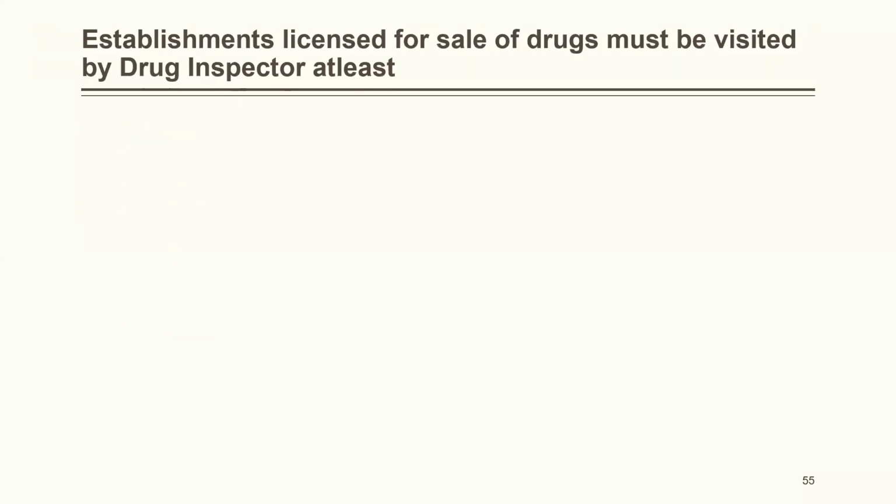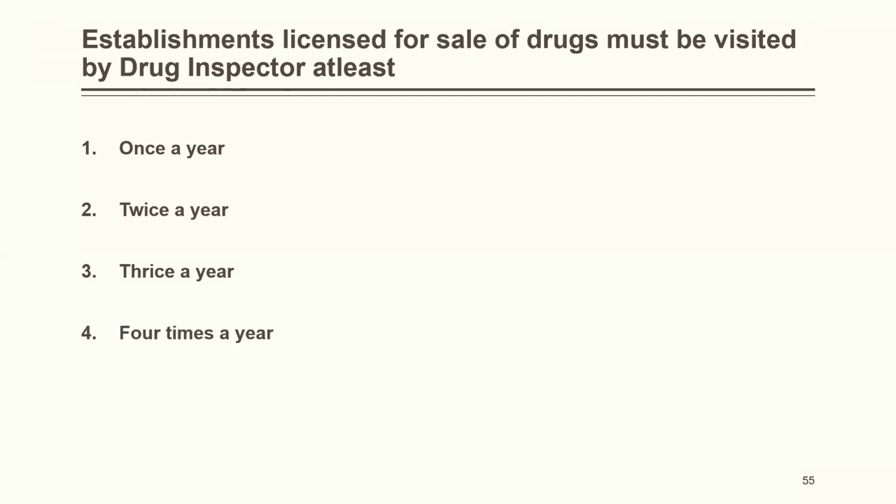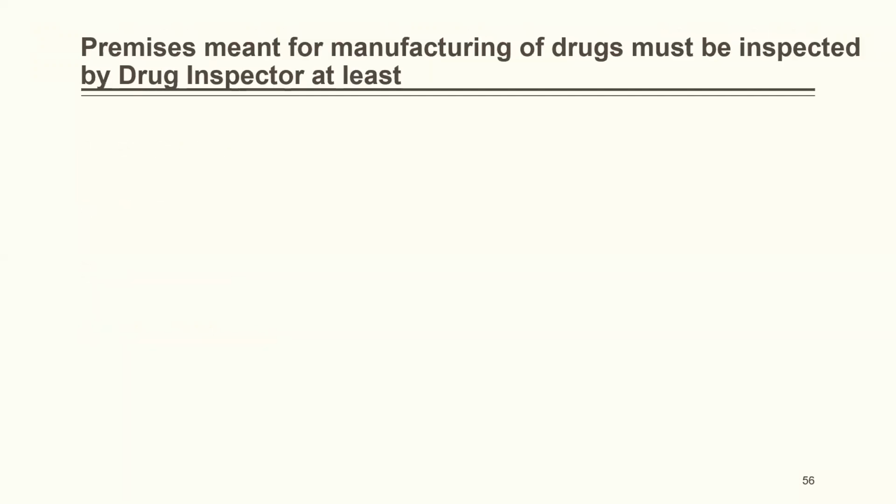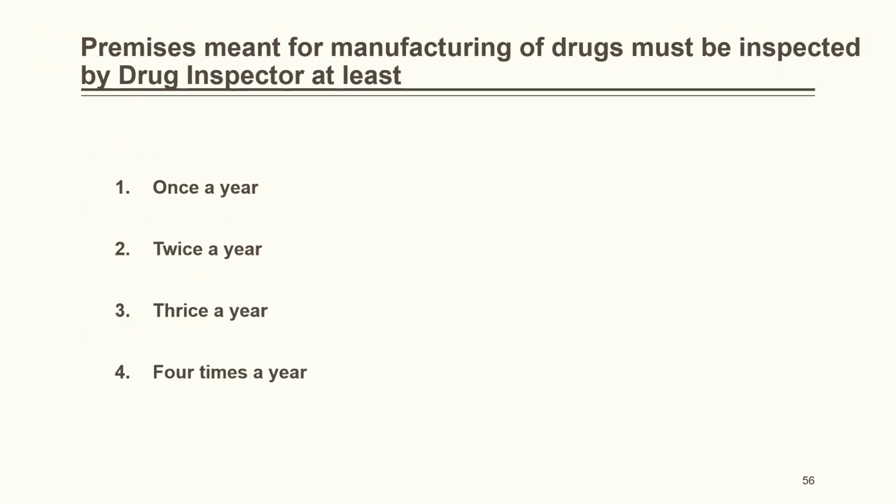Establishment of licensed for sale of drugs must be visited by drug inspector at least once a year, twice a year, thrice a year, 4 times a year. The correct answer is once a year. Premises meant for manufacturing of drugs must be inspected by drug inspector at least once a year, twice a year, thrice a year, or 4 times a year. The correct answer again is once a year.